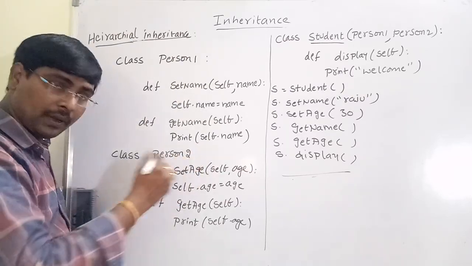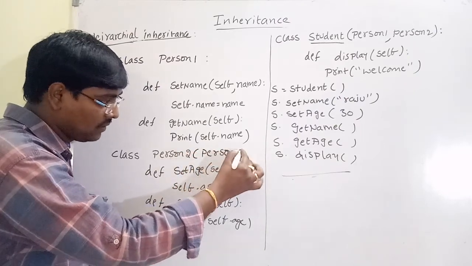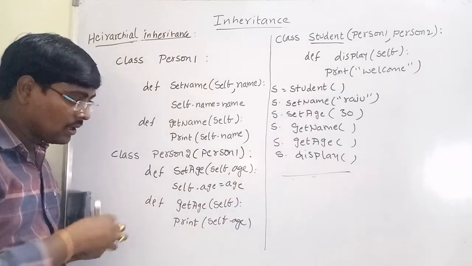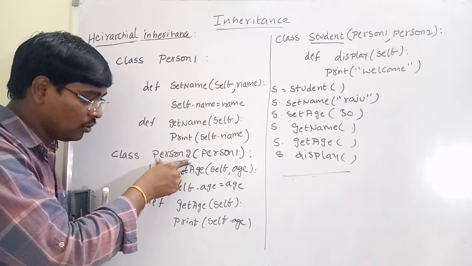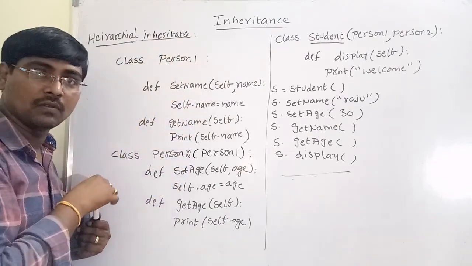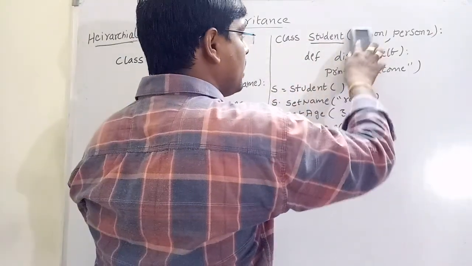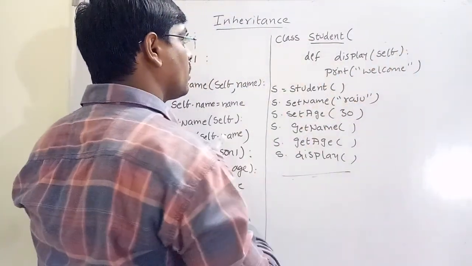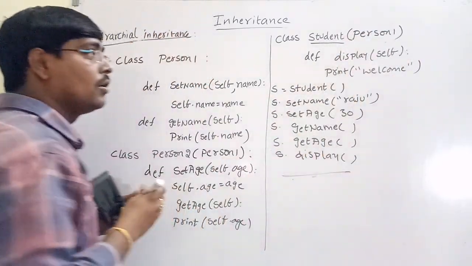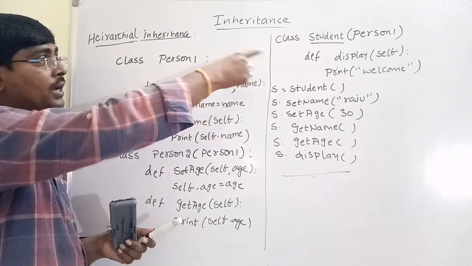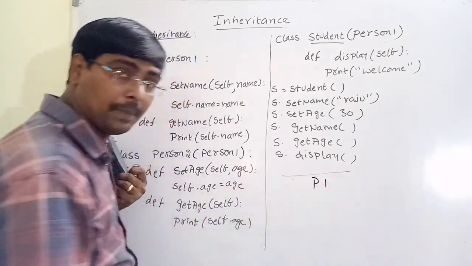And in person 2, I am writing person 1. Then what happens? Person 2 is a child class for person 1. Now, in class student, I am also writing person 1. What do you mean by that? So, student is also a child class for person 1. That means person 1 is the parent class.